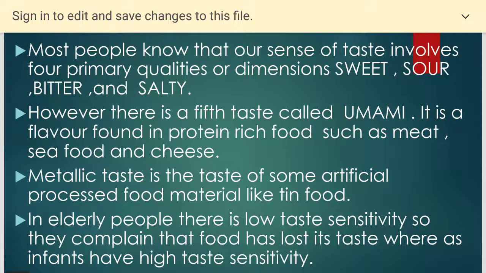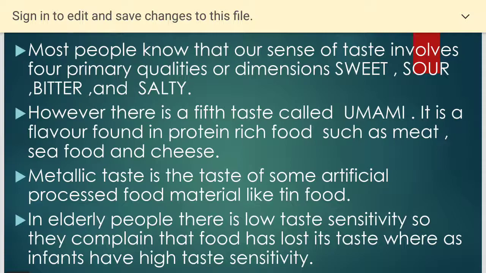Most people know that our sense of taste involves 4 primary qualities or dimensions: sweet, sour, bitter and salty. However, there is a 5th taste called umami. It is a flavor found in protein-rich foods such as meat, seafood and cheese. Metallic taste is the taste of some artificial processed food materials like tinned food. In elderly people, there is low taste sensitivity, so they complain that the food has lost its taste, whereas infants have high taste sensitivity.